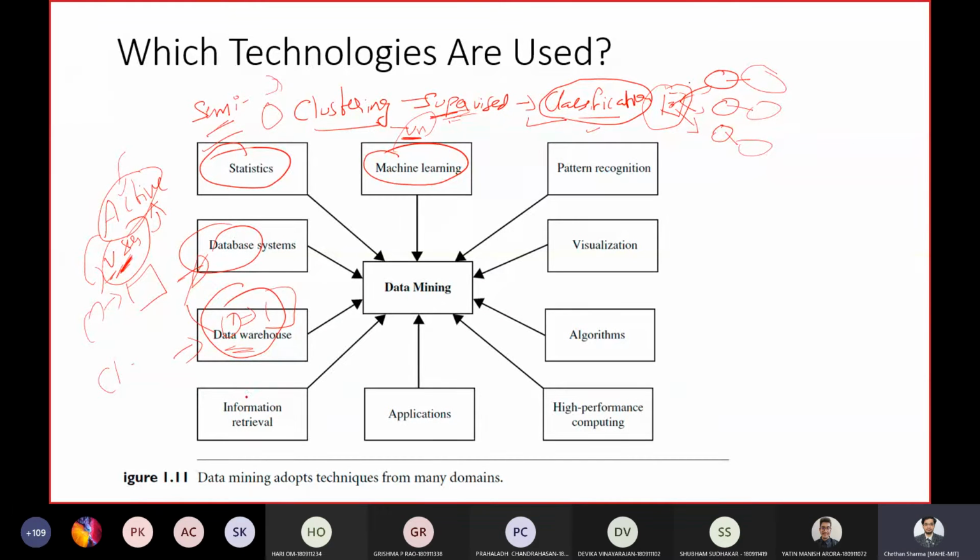Next is information retrieval. What exactly do we mean by information retrieval? You can call it a technique where you search for a document. There are multiple documents, D1, D2, D3. You search for a particular document based on a keyword.